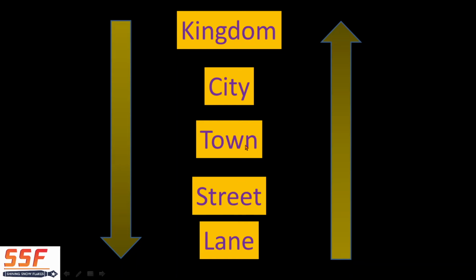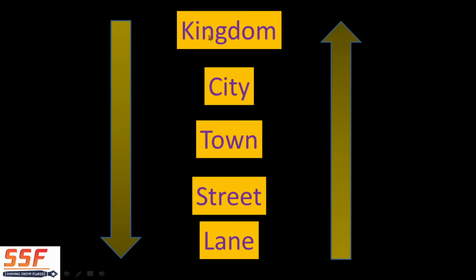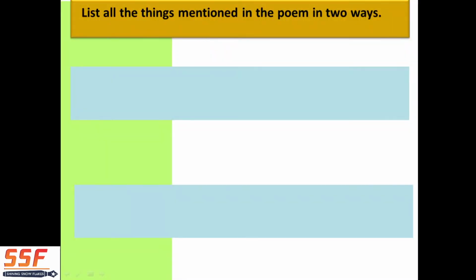Then we are in the town. Now we have to move to the city and then the kingdom. Okay. So then the kingdom. Okay. Now here I have explained the poem in short. Okay.